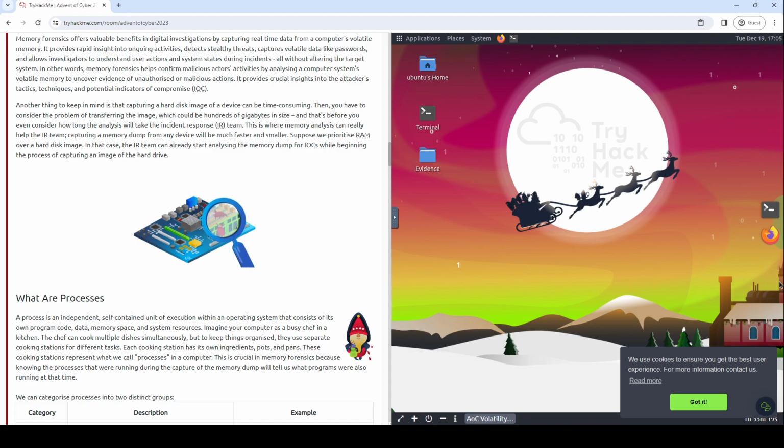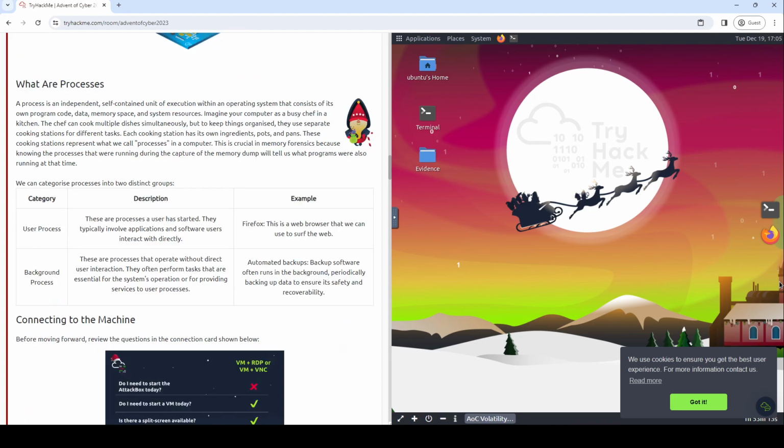We can categorize processes into two distinct groups. Category, description. The first category is user process. These are processes a user has started. They typically involve applications and software users interact with directly. An example is Firefox. This is a web browser that we can use to surf the web.